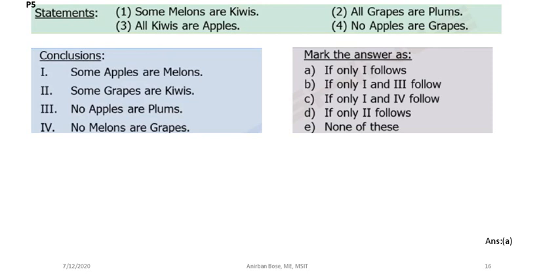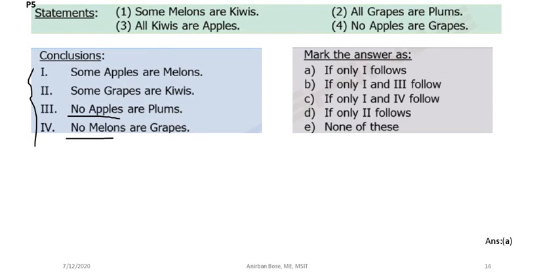Now problem number 5 is a bit different from the problems that we have discussed in the last few examples. Why? You see the conclusion parts. Here the negative conclusions are coming. But if you observe the first few examples, in all the conclusion statements you find that all of them were affirmative. Since all of them were affirmative, there was not much problem with the bare minimum diagram. You easily will be able to solve.